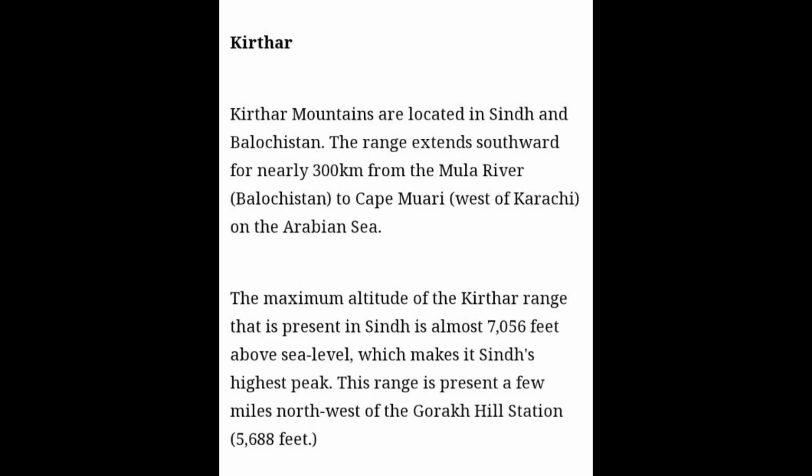Kirthar Range. Kirthar Mountains are located in Sindh and Balochistan. The range extends southward for nearly 300 kilometers from the Mula River, Balochistan, to Cape Monze, west of Karachi on the Arabian Sea. The maximum altitude of the Kirthar range that is present in Sindh is almost 7,056 feet above sea level, which makes it Sindh's highest peak. This range is present a few miles northwest of the Gorakh Hill Station.